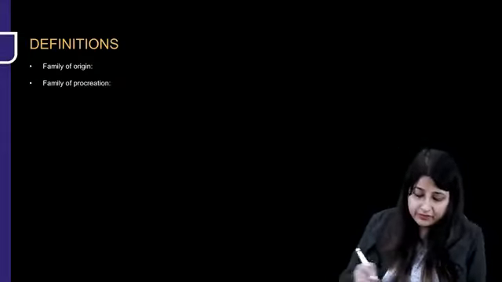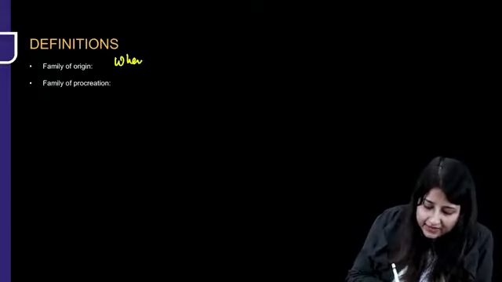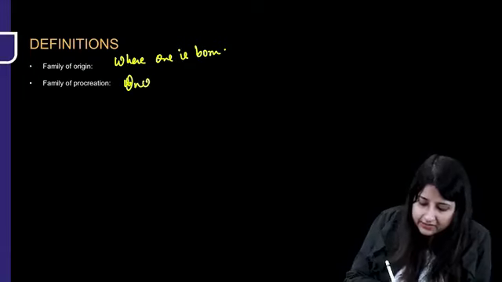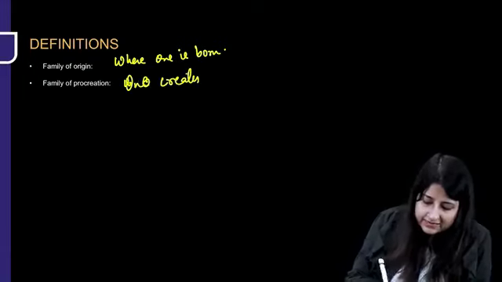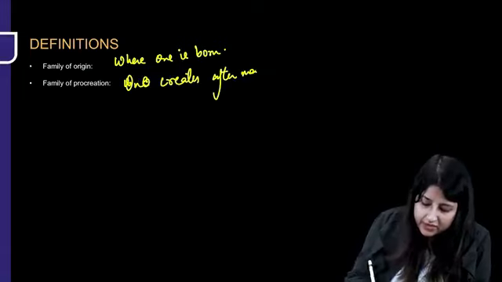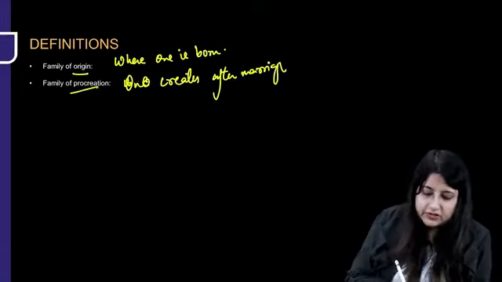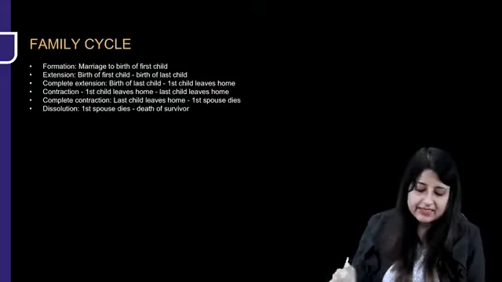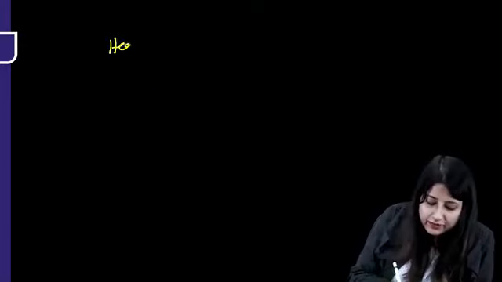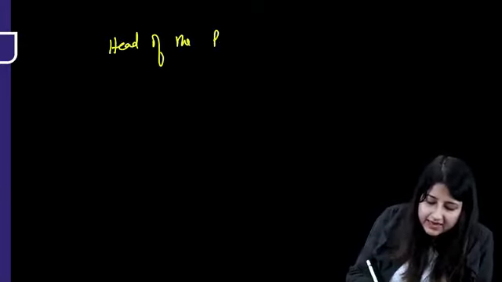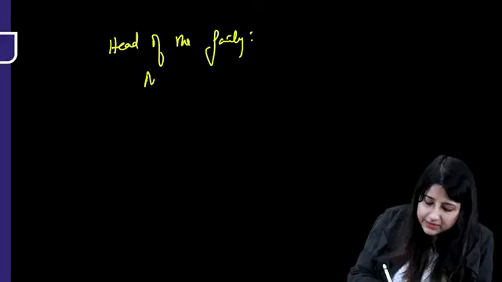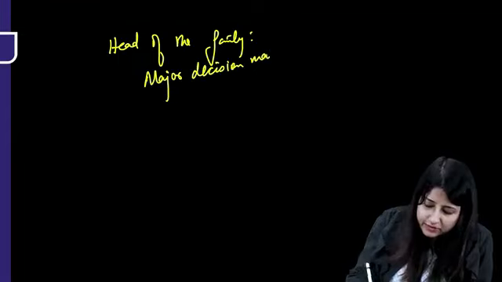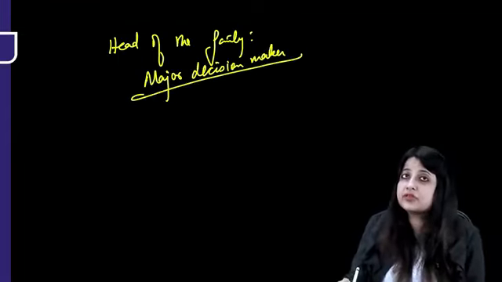Now there are 2 things: family of origin. Family of origin is where one is born, and family of procreation is the family one creates, okay, after marriage. So where you are born is family of origin. The family that you create after marriage is procreation. Okay, these are some examples. Okay, one more thing, who's the head of the family? Please remember, head of the family is the major decision maker. Who's going to make all the major decisions of the family.